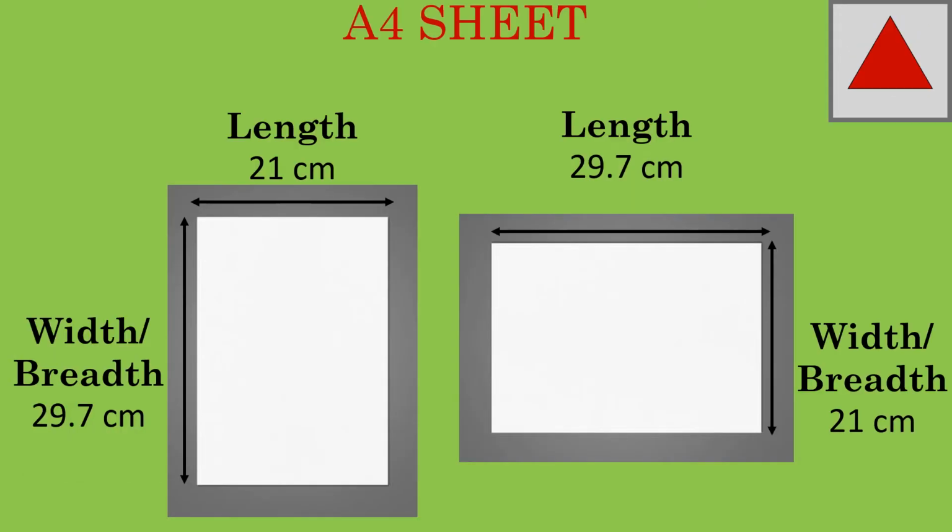Take one A4 sheet and find the dimensions of that A4 sheet using your ruler. If you keep the A4 sheet in the vertical position or portrait, then the length will be 21 centimeters and the width or breadth will be 29.7 centimeters. If you keep the A4 sheet horizontally or in landscape, then the length will be 29.7 centimeters and the width or breadth will be 21 centimeters. So the A4 sheet has two dimensions. One is length and the other one is breadth or width. So we can call this A4 sheet a two-dimensional image or shape, right?